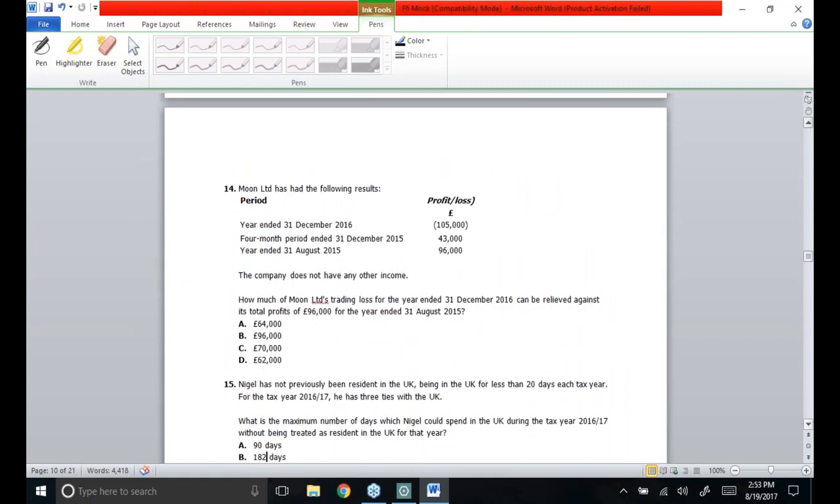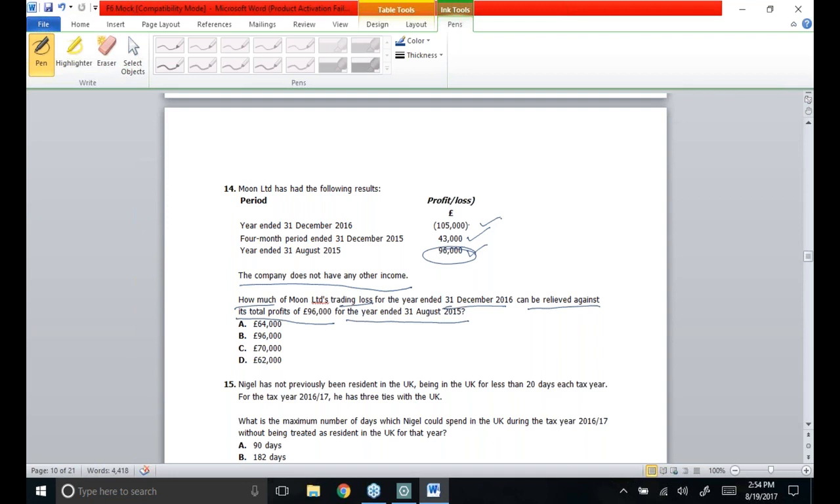Then comes the 14th MCQ. Moon Limited has had the following results. Year ended 31st December 2016, there is a loss of 1,05,000 pounds. Then 4 months accounts were made and the profit is 43,000, and then once again a 12 months accounting period is made in which profit is 96,000. The company does not have any other source of income. How much of Moon Limited's trading loss for the year ended 31st December can be relieved against its total profit of 96,000 pounds for the year ended 31st August 2015?